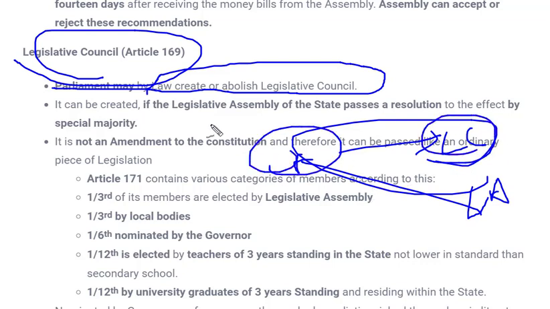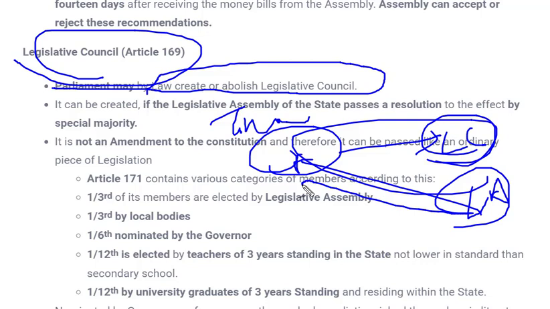The time is not properly mentioned in the constitution, whether parliament should take 6 months or 1 year to give assent to the resolution passed from the legislative assembly. If parliament wants, it can withhold the assent, and if they want, they can just pass it on for easy formation of the legislative council. So this was all about the formation and abolition of the legislative council.